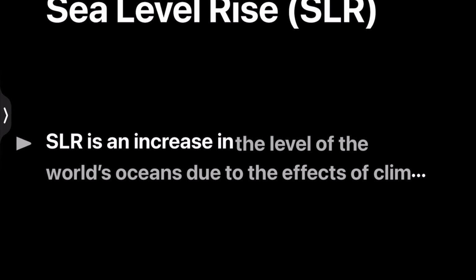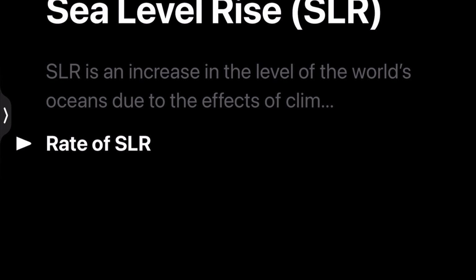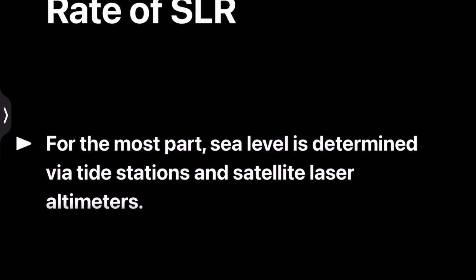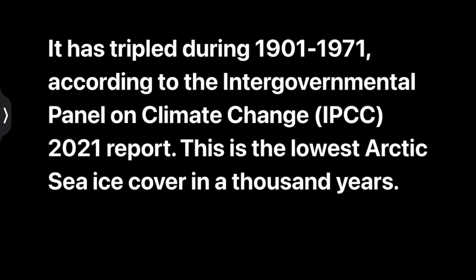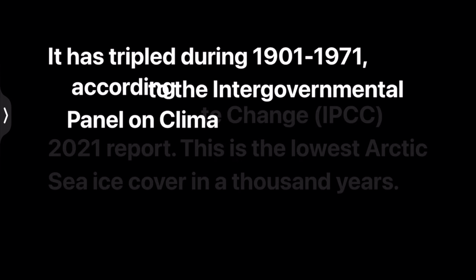Now let's understand the rate of sea level rise. For the most part, sea level is determined via tide stations and satellite laser altimeters, and it has tripled during 1901 to 1971, according to the IPCC 2021 report. This is the lowest Arctic Sea ice cover in the 1,000 years.